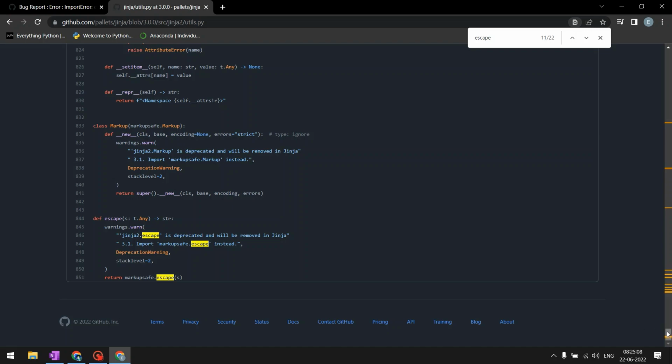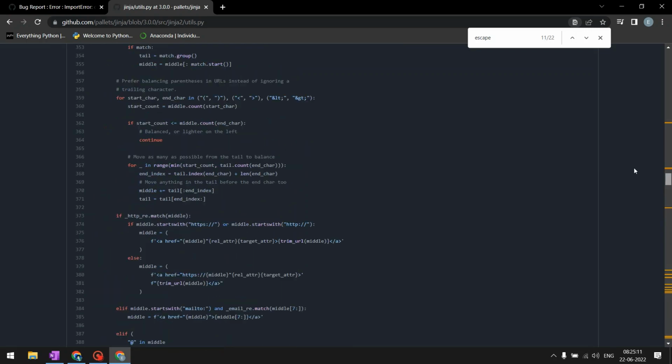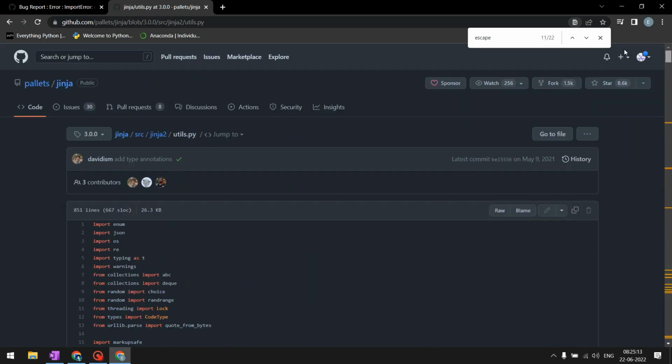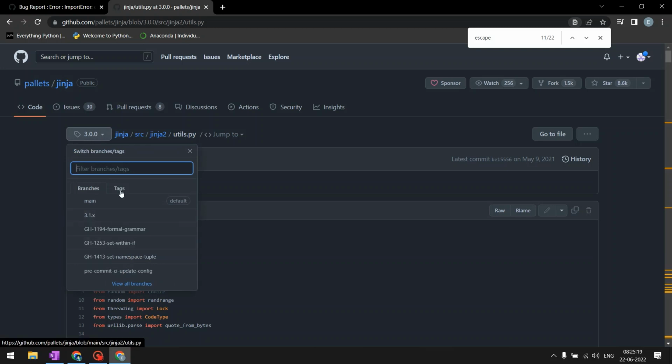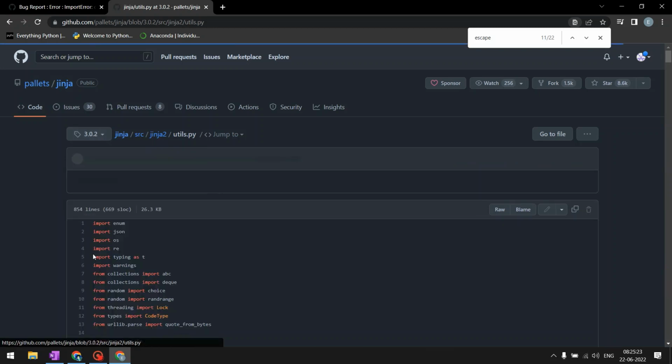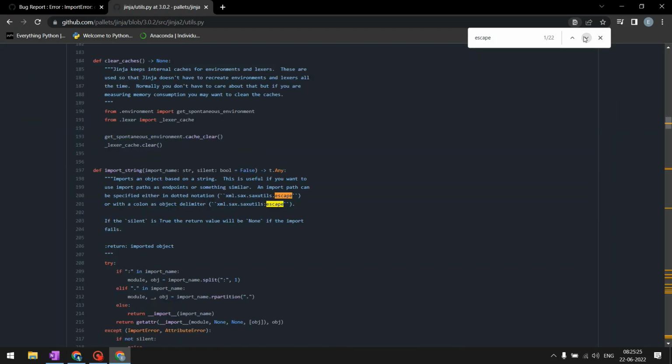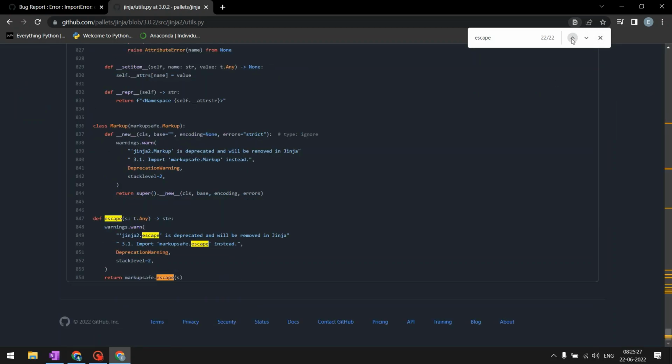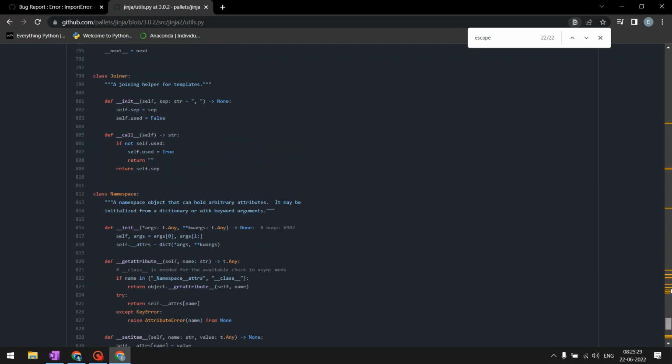This version of pandas profiling was trying to reference this particular escape definition within Jinja 2 utils. But it's there only in 3.0.0. Is it there in anything later than that? Is it there in 3.0.2, for example? It is, so it is there in 3.0.2 as well.